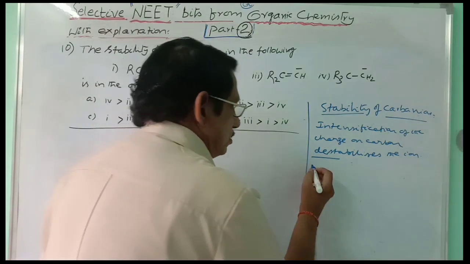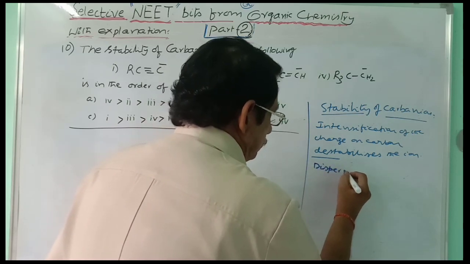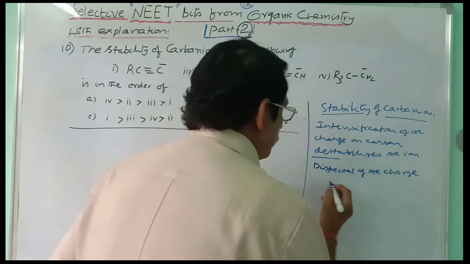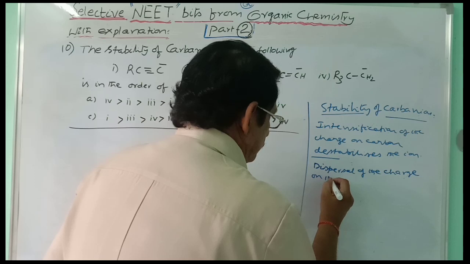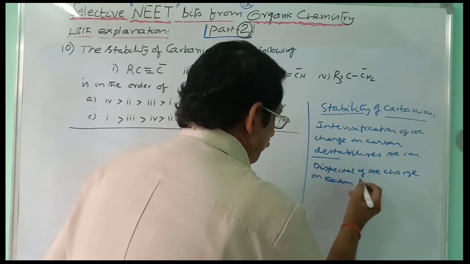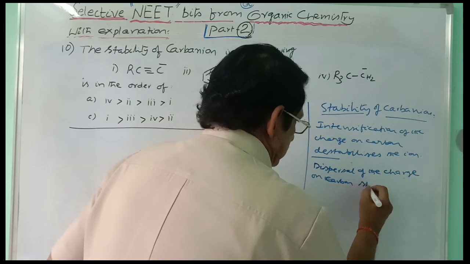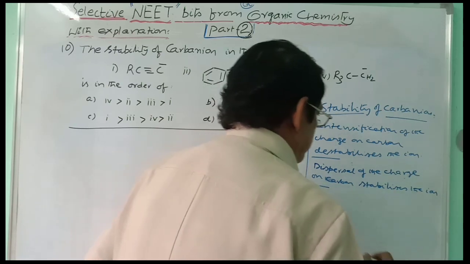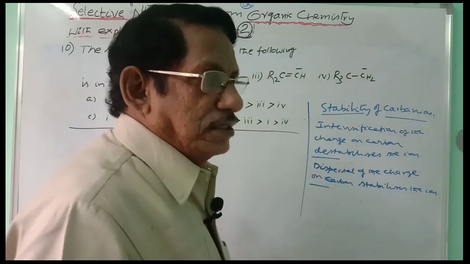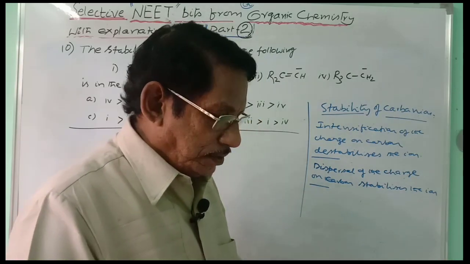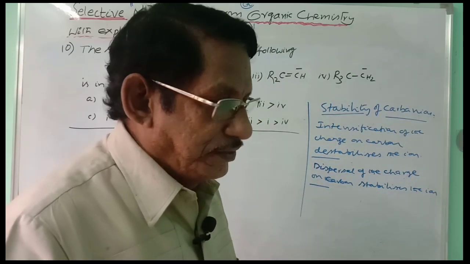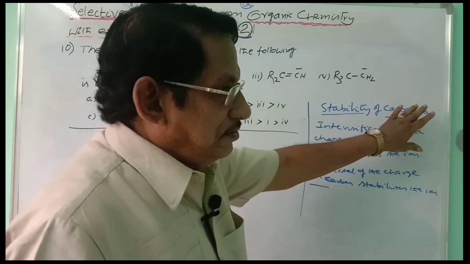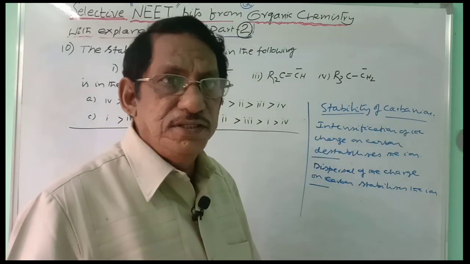On the other hand, dispersal of the charge on carbon stabilizes the ion. This is the second point. If the charge on the carbon is dispersed throughout the ion, then the stability will be more and more. The greater the dispersal of the charge, the greater the stability. The greater the intensification of the charge, the lesser is the stability. That fact you have to know first.